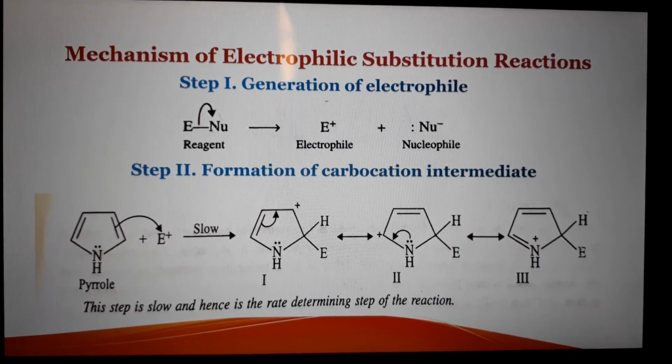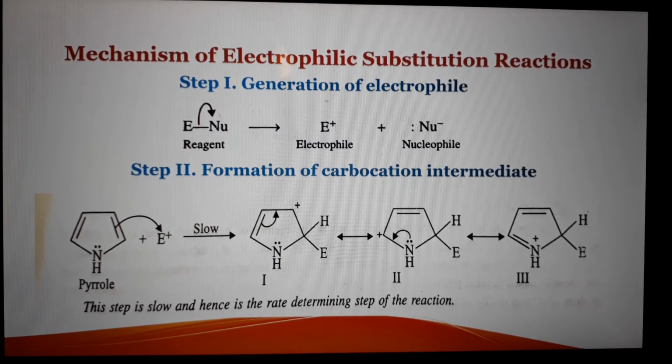The next topic is the mechanism of electrophilic substitution reaction. We have already studied this type of mechanism in the chapter on benzene in previous classes. The first step is generation of the electrophile. The second is formation of a carbocation intermediate.